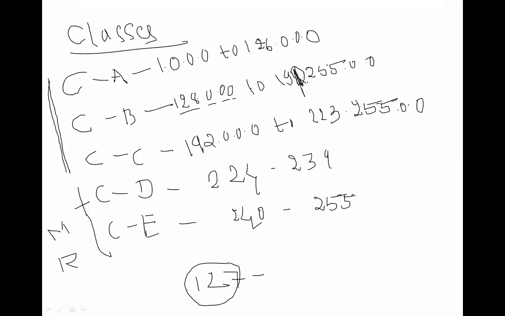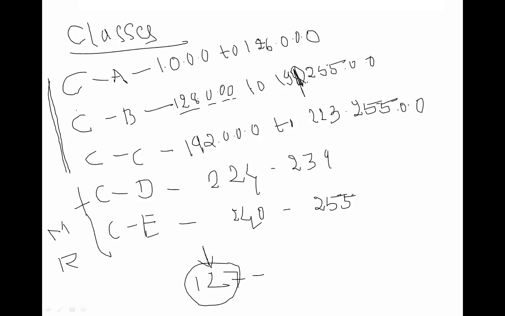If any user is not able to access the network at that time, the 127 IP address will be given to that person. That is the meaning of this 127. You can ask the question where the 127 IP address is, since it is not mentioned over here. So the 127 IP address is reserved for special purposes.